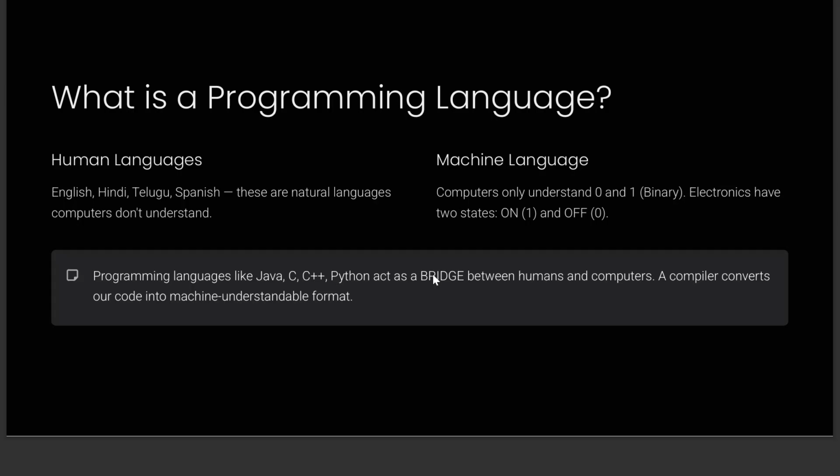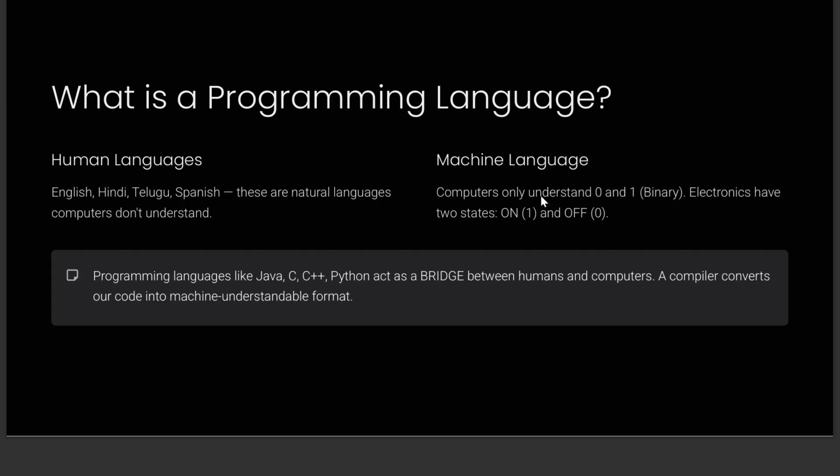Similarly, if you want to tell a computer to do something, we need another language for that, correct? So there is something called a machine language. I'll tell you what a machine language is. Basically, a computer does not understand your English or Hindi or a human language. A computer only understands zeros and ones, which is binary, which represents the electronic states which are on and off. So that's the machine language which a computer understands, which is basically zeros and ones.